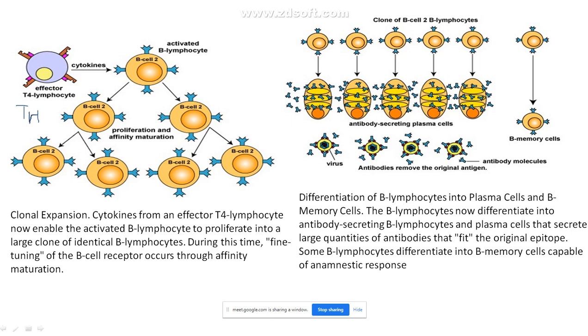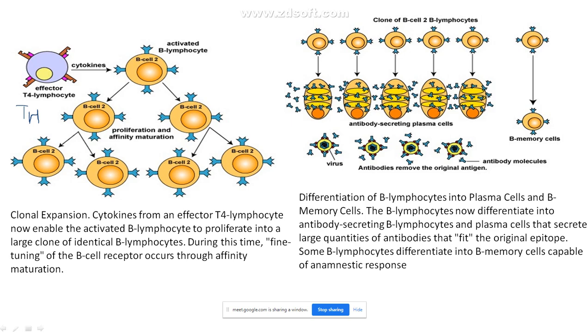Don't worry about all this, because in detail you will be studying, I told you already. Now what is this T helper cells? What is the function of T helper cells? They activate the cytokines. Now these cytokines will send a message to this B cell too. Now there is a pathogen which you can go and bind to. Now what you do is you just start multiplying yourself. That phenomenon is called proliferation and affinity maturation.